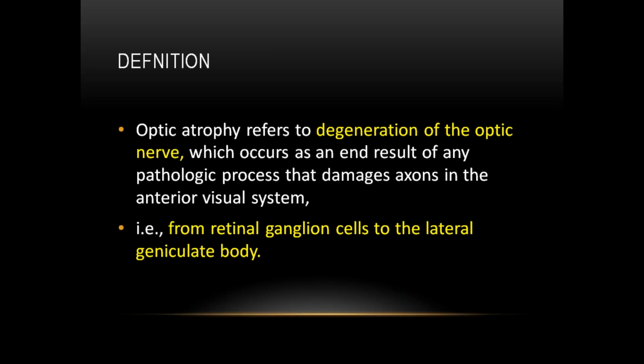Post-neuritic optic atrophy means following inflammation of the optic nerve. You know, the name itself indicates post-neuritic means following optic neuritis and papilledema. That is called post-neuritic optic atrophy. Glaucomatous optic atrophy means following a rise in intraocular pressure, there is damage to the axons of the ganglion cells and it causes extension of the cupping and nasal shifting of the blood vessels.